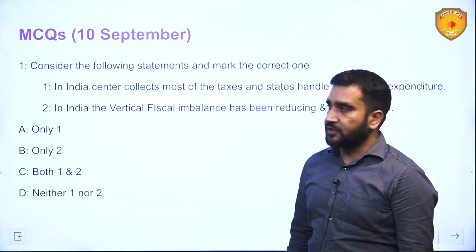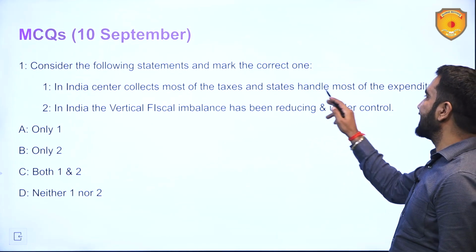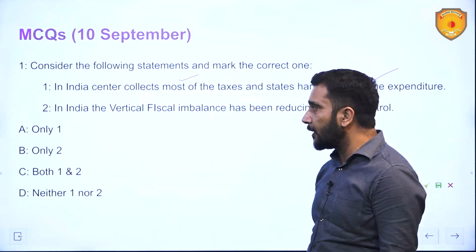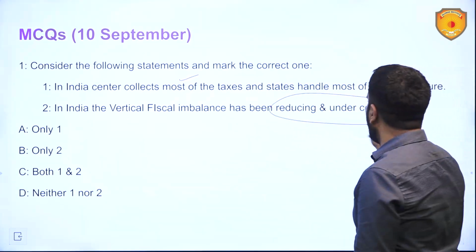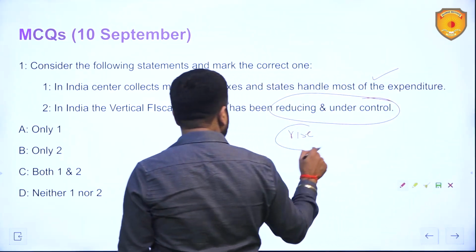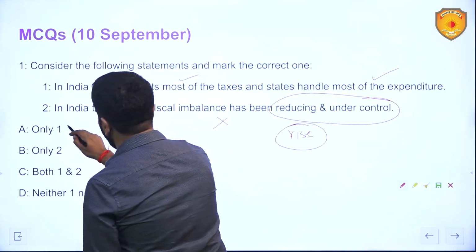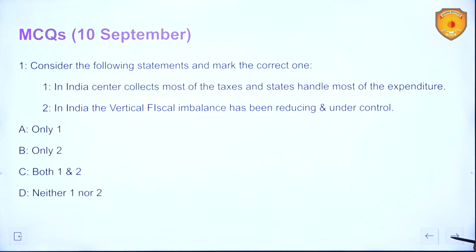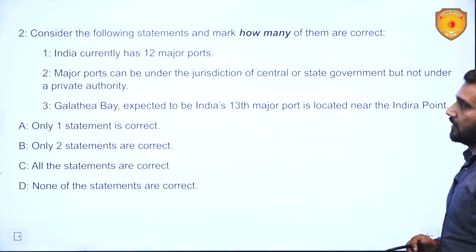Now coming to yesterday's MCQs, consider the following statements and mark the correct one. In India, the center collects most of the taxes and the states handle most of the expenditure. This is very true. That is why this vertical fiscal imbalance is there in India. In India, the vertical fiscal imbalance has been reducing and is under control. No, it has been on the rise since 2020-21. So this statement holds wrong. Only one is going to be the correct answer. You could make out this statement from the graph which we saw in yesterday's class.